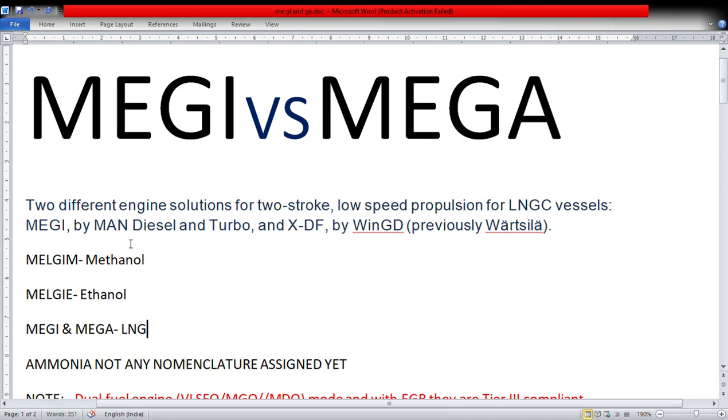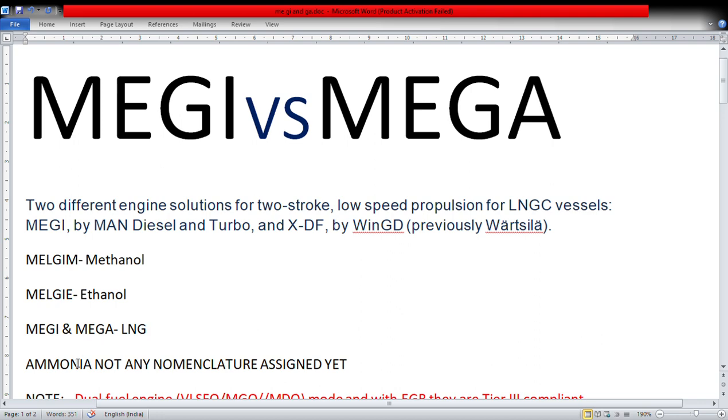Now first we'll see what all gas engines we have. MELGIM, gas injection, that is methanol. This was a separate question altogether, which I have also made in a short. MELGIM is the nomenclature given by MAN Diesel and Turbo, now no more MAN B&W. MELGIE is for ethanol.